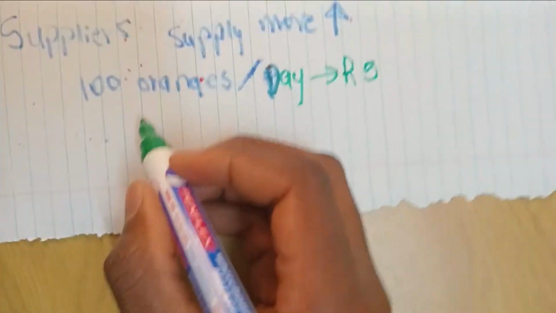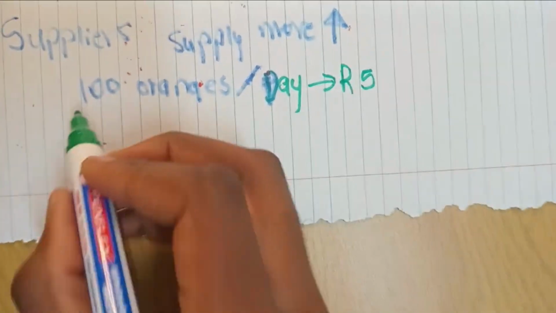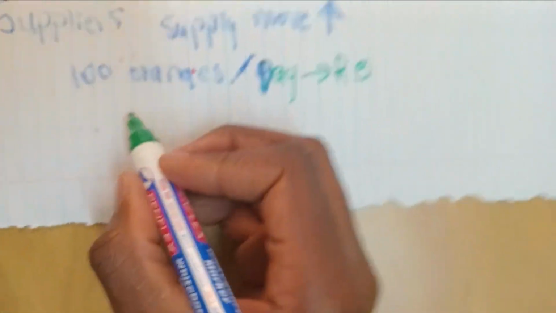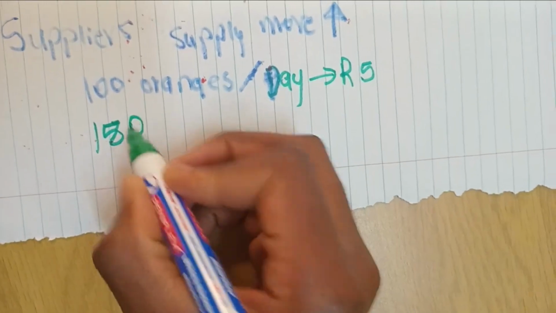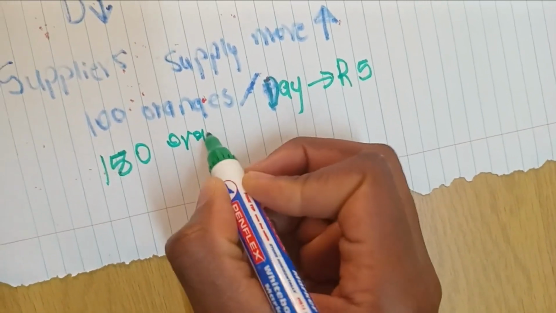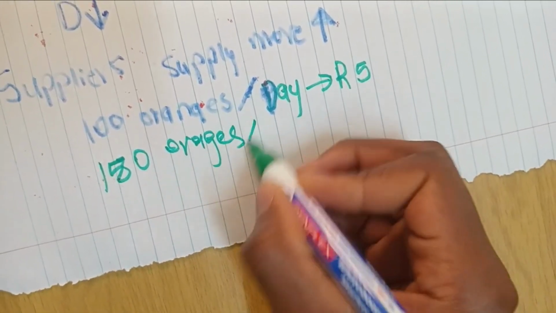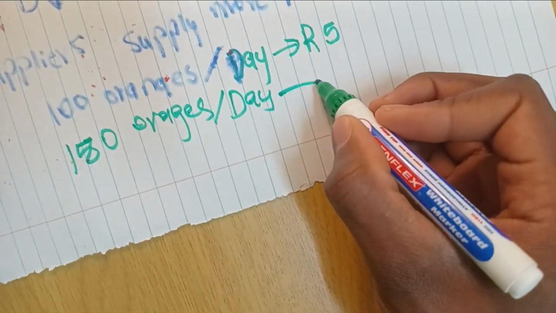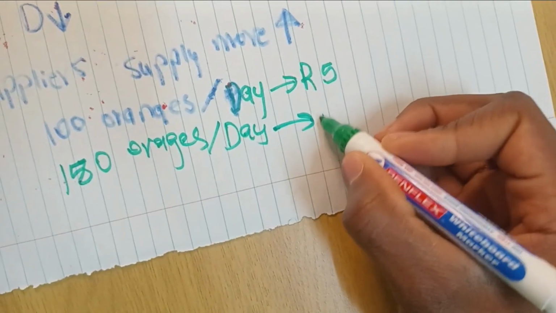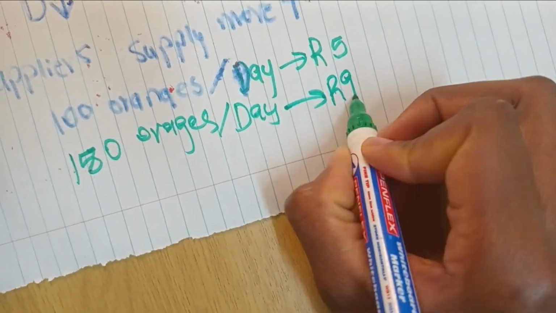Okay, so now because the price is now 9 rand, they will supply, let's say, an additional maybe 180 oranges per day, because the price is 9 rand.